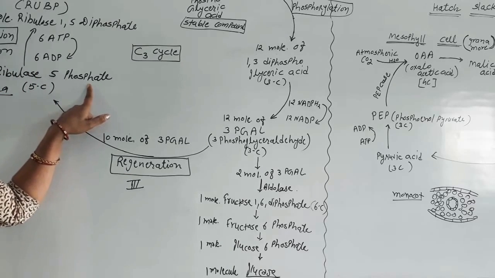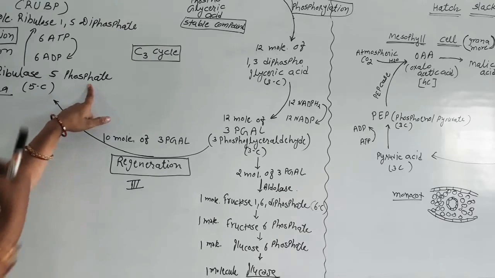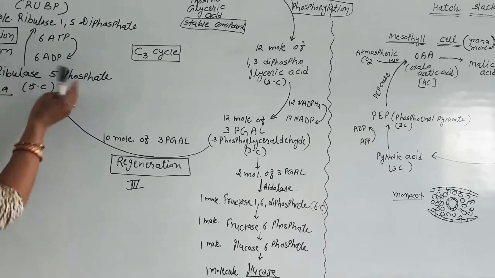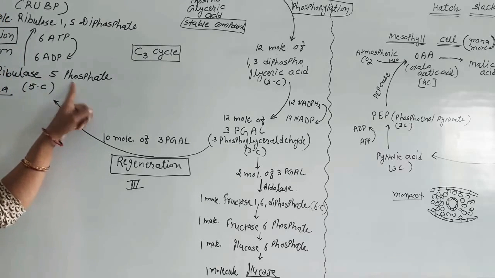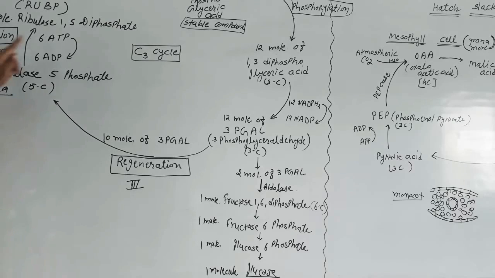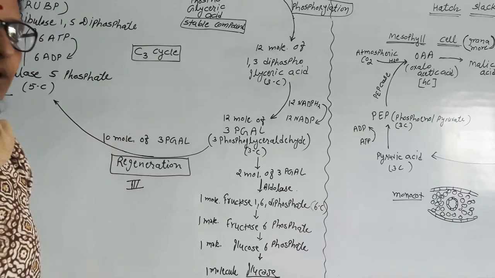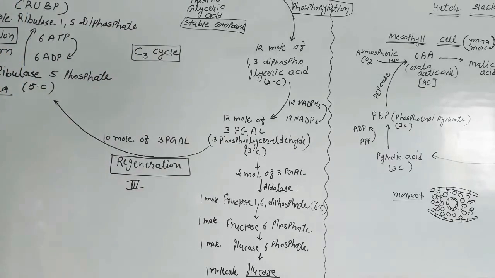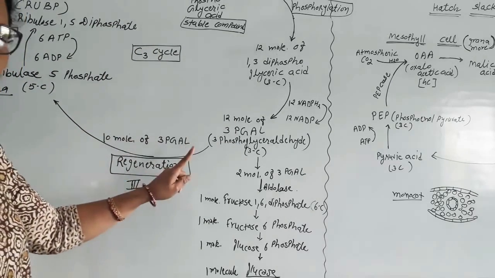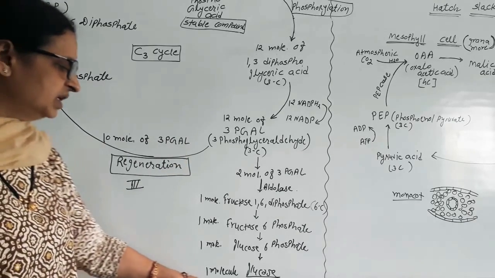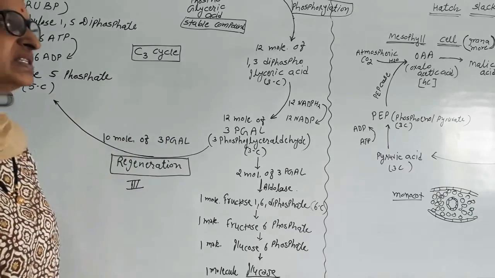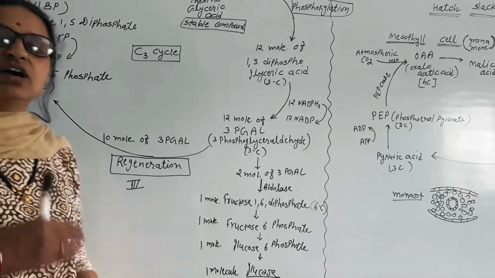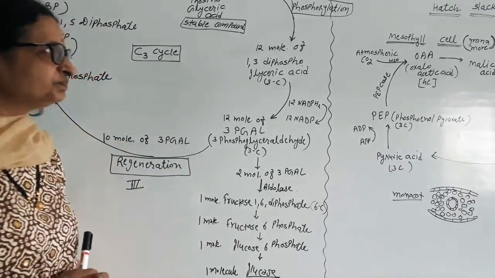Which one? Which is the first reactive substance of the stroma. Again, this ribulose 5-phosphate is activated by using ATP, and again they start reacting with the carbon dioxide and the cycle goes on. One cycle run produces only one glucose molecule. This one is called C3 cycle or Calvin cycle or dark reaction.